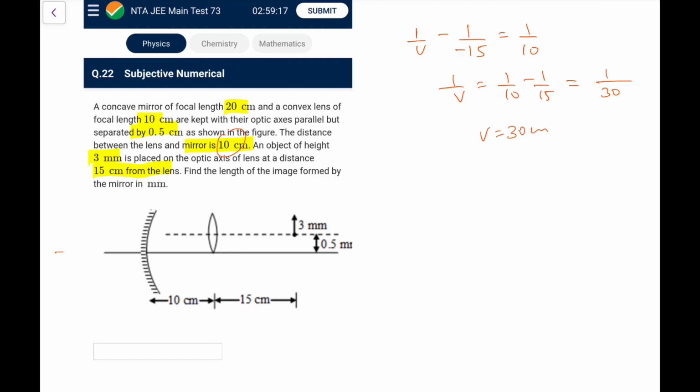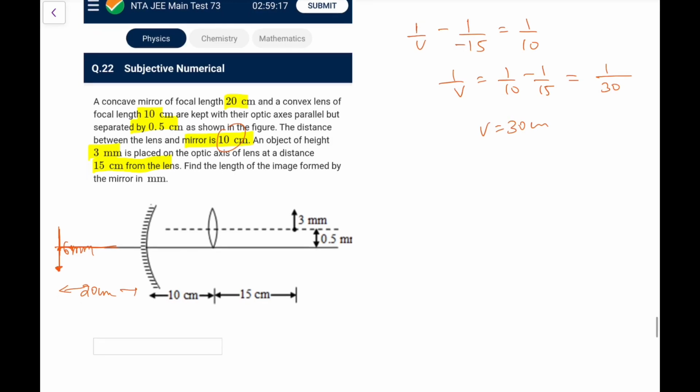So 30 means it will be here at a distance 20 from here. And because it was double distance, so height will be 6, it would be like this. So this is 6 mm, so 3 mm from its optical axis, you can say here it would be like this. So let me rub it, you can understand yourself. Okay, so it is 6 mm, so 3 mm downwards.